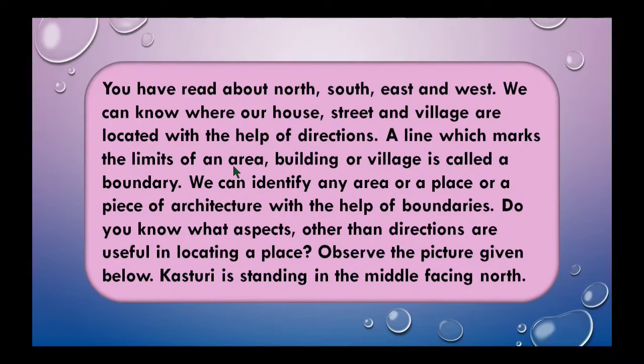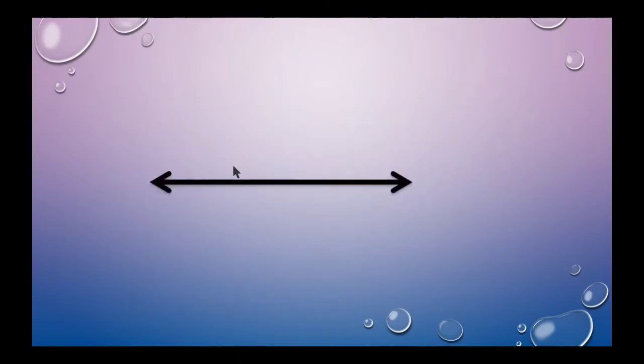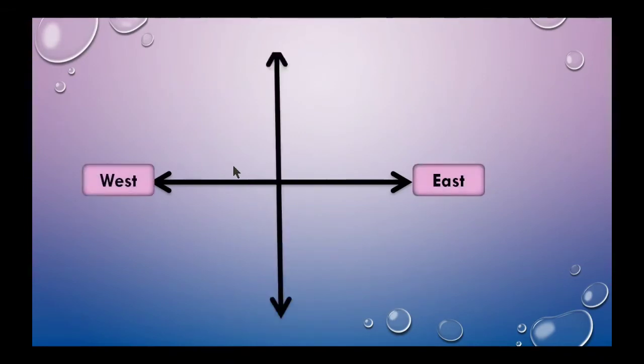Do you know what aspects other than directions are useful in locating a place? Let us see. Directions and corners. Just now we have observed east direction and opposite to east is west. Here north direction, opposite to north is south. We have learned these four directions. Then what are corners?